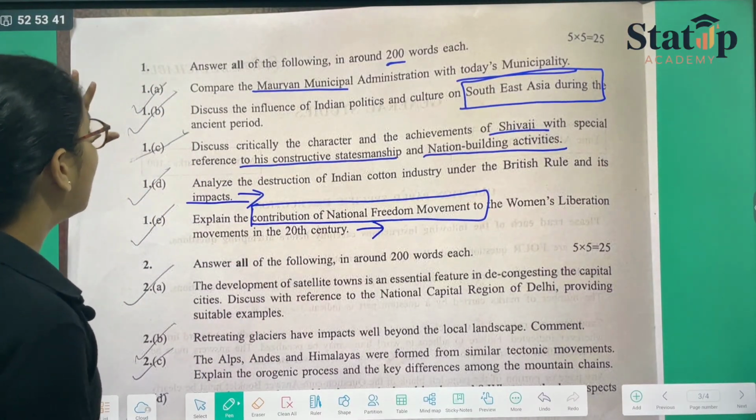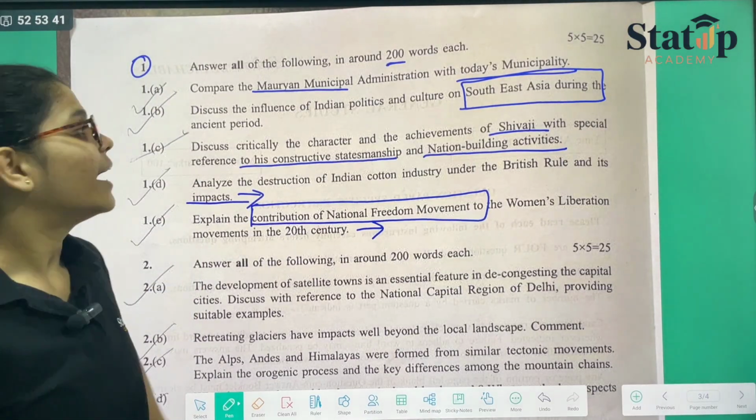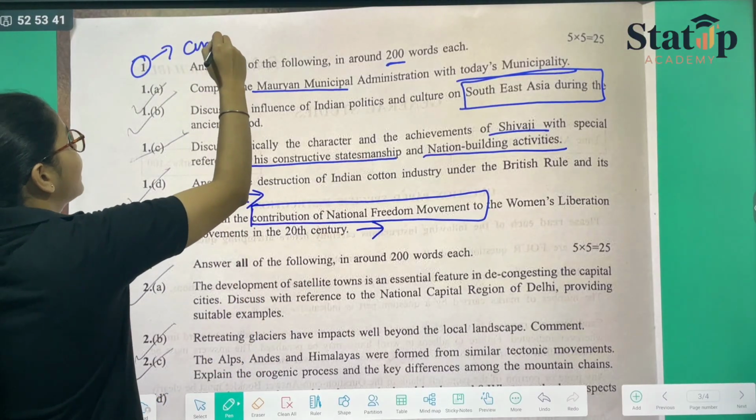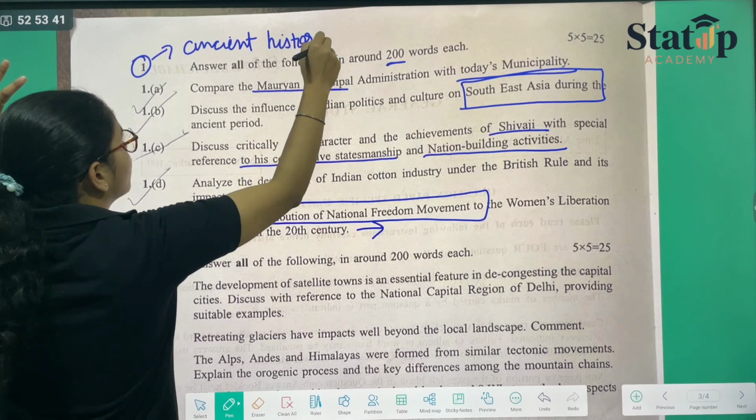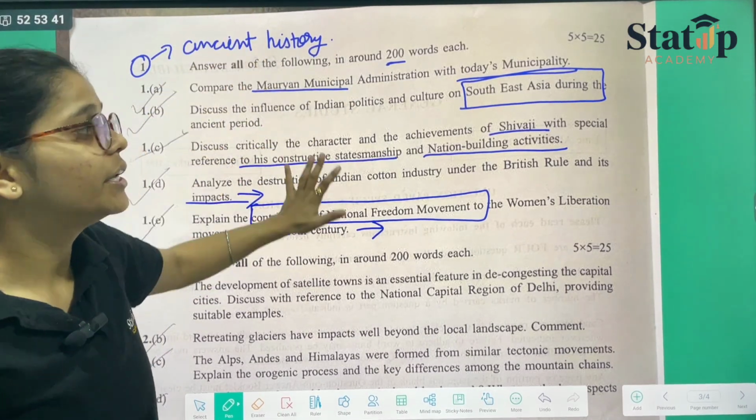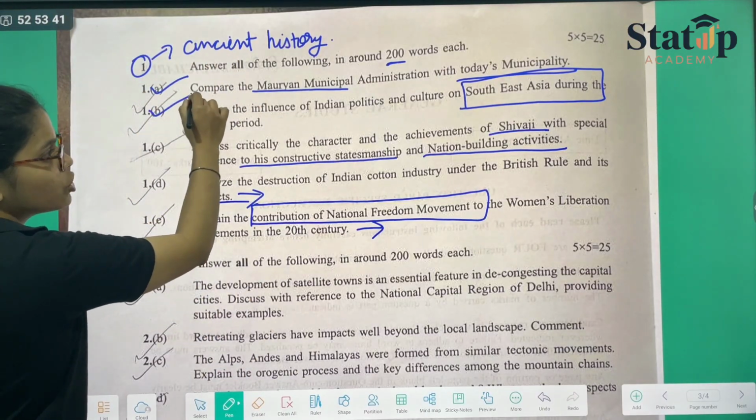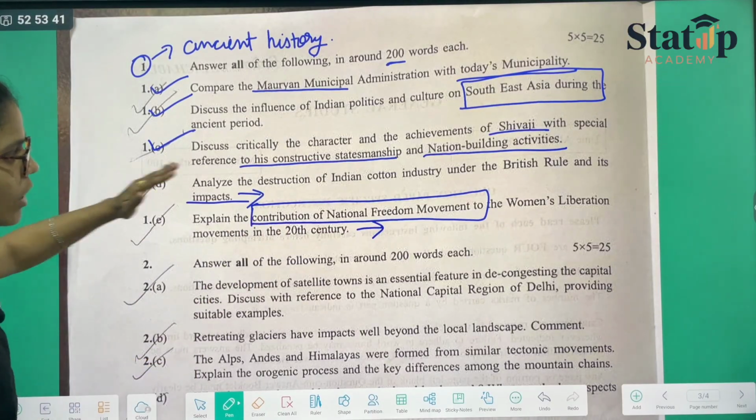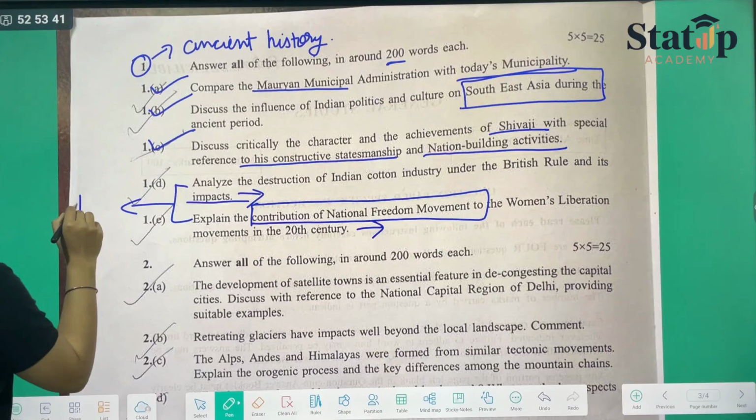So basically, if we conclude for question number 1, we can say that the majority part was from our ancient history. Question A, question B, question C were ancient, and these two are from your modern history.